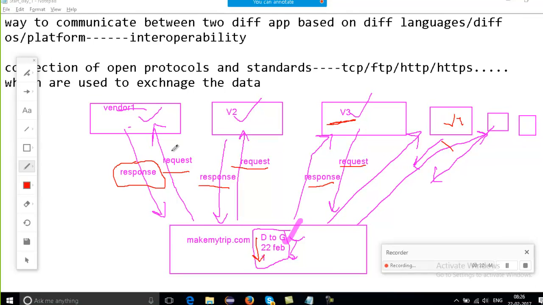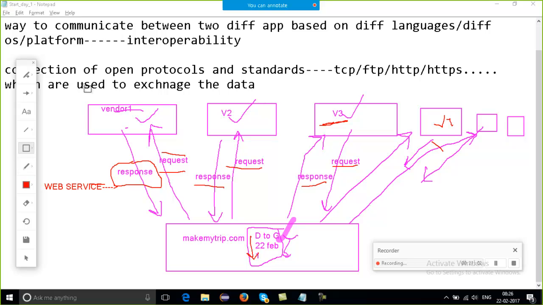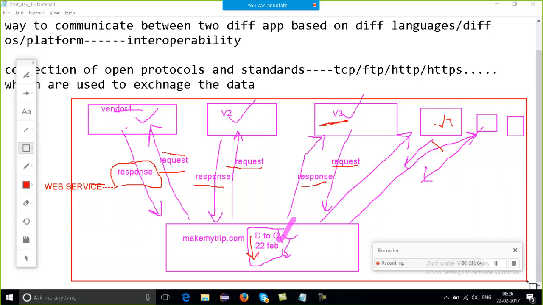Okay, so is this clear? Request and response. So this is the very first thing with which I did start. This is nothing but my web service. Understood? So web service, it's all these things. The complete thing is nothing but a web service from here to here. Okay, and the actual flow is like this. Makemytrip sends the request to all the vendors. I am getting the response from those vendors which are satisfying this condition. So this is the real time example. Understood now? Priya, it's Priya.